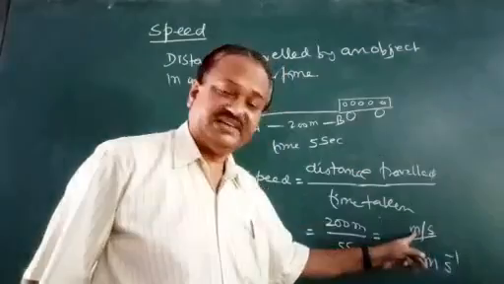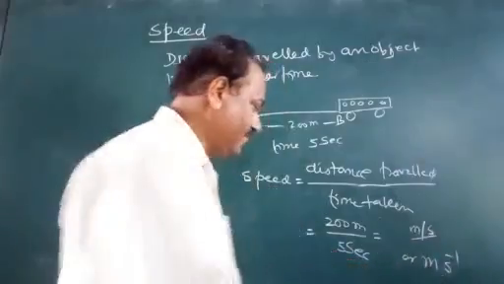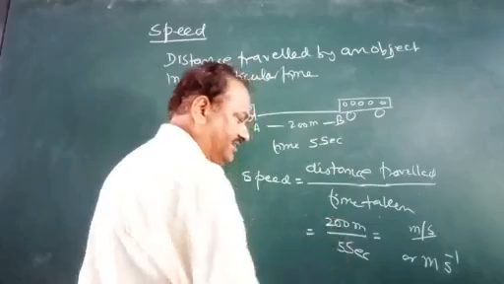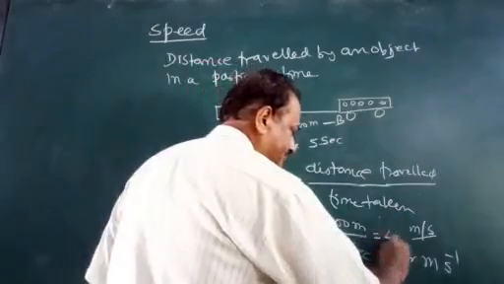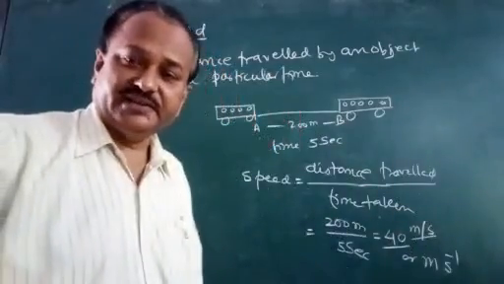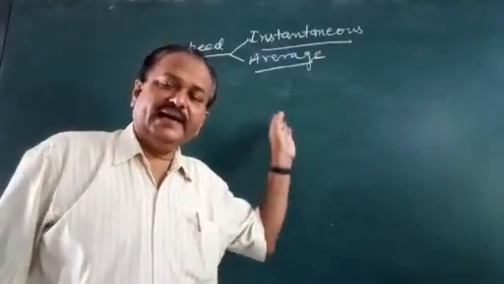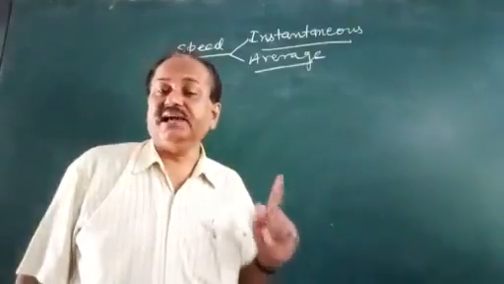So either meter per second, or meter inverse, and dividing, it will be 40 meters per second.